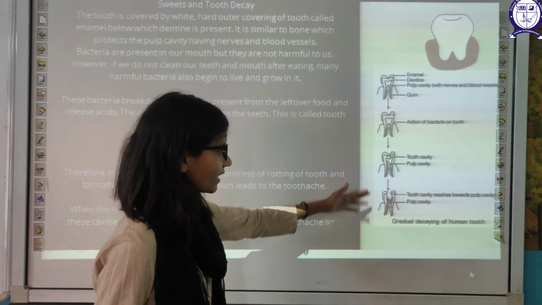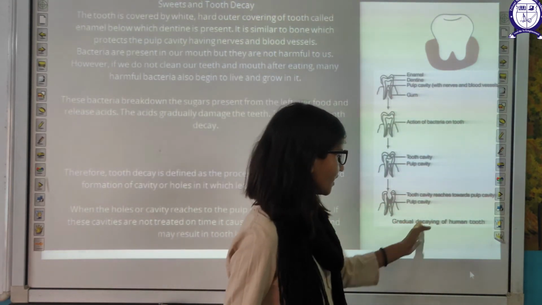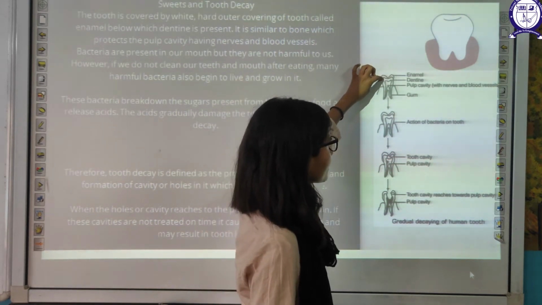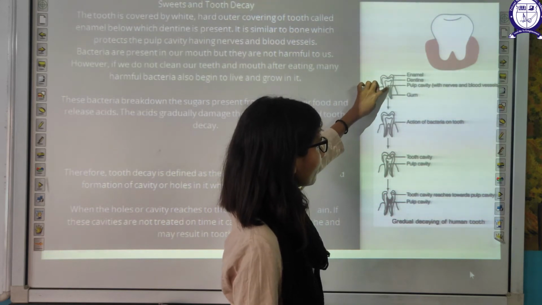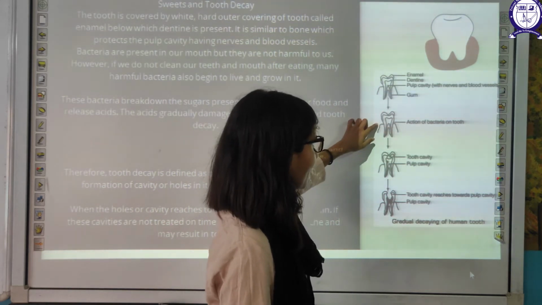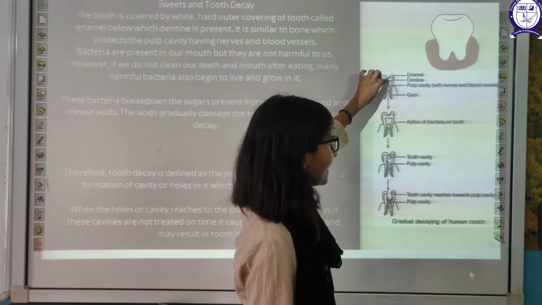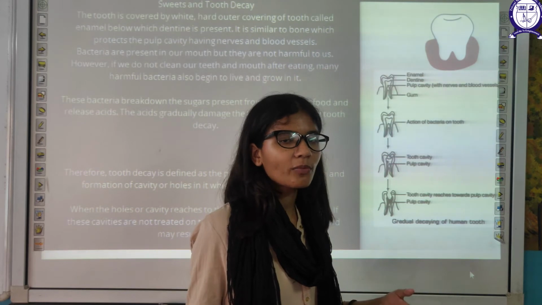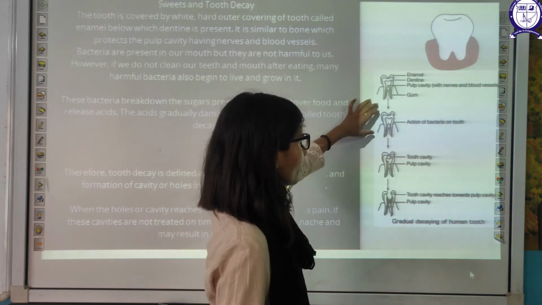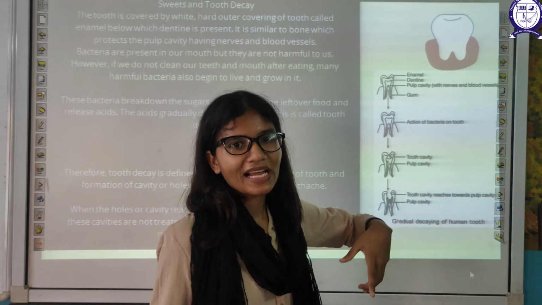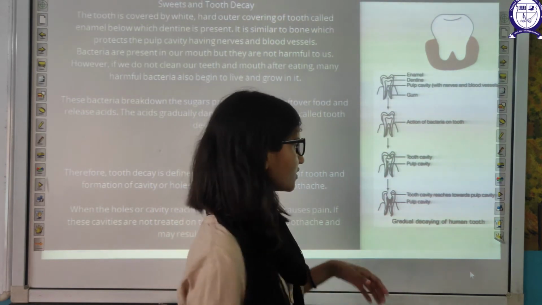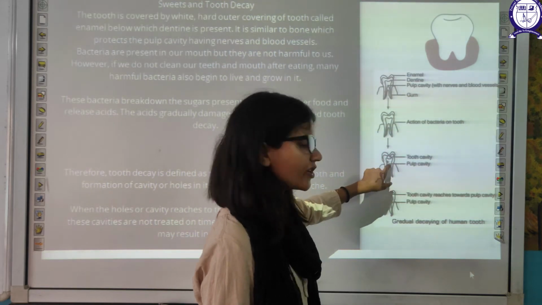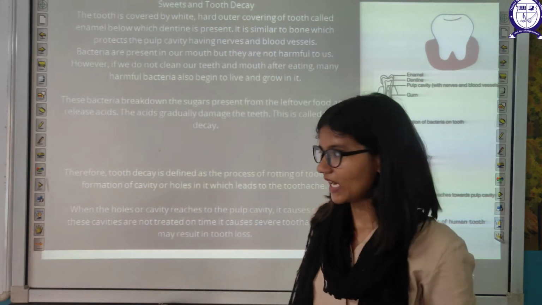This is the proper diagram presenting the decaying of a human tooth. This is the uppermost enamel layer, then the dentine layer. This is the pulp cavity. This is the gum. What will happen? Initially, your enamel and dentine layers will start falling apart, or pore formation will start occurring at this place, by the action of bacteria on leftover food, forming acids. Then it will reach your pulp cavity, and when it reaches your pulp cavity, it will start paining.